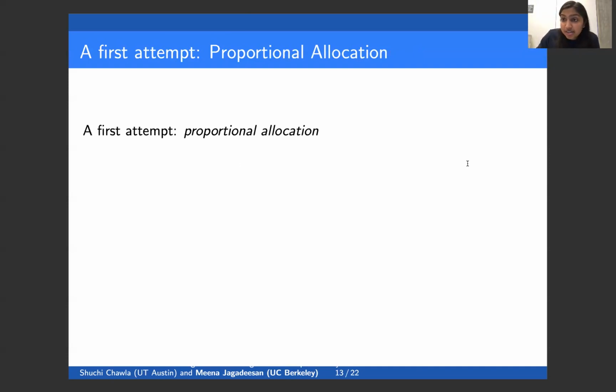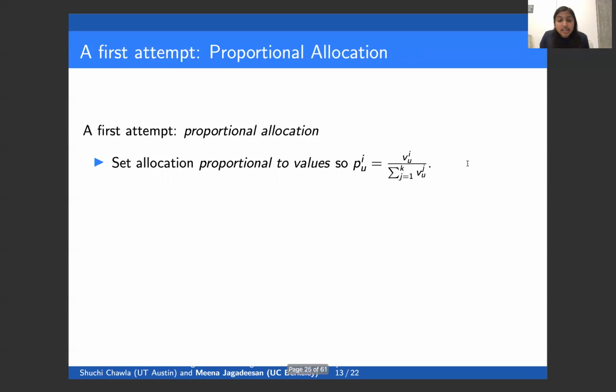Okay, so a first attempt at defining value stable ad auctions would be proportional allocation. The idea here is just to set the allocation proportional to the values. So the allocation for a given advertiser is how much that advertiser values the user divided by the sum of how much each of the advertisers values that user. It's not difficult to show that value stability does hold for proportional allocation with respect to the function f of lambda equals 1 minus lambda to the negative 1, which was in that family of value stability constraints that I mentioned before.